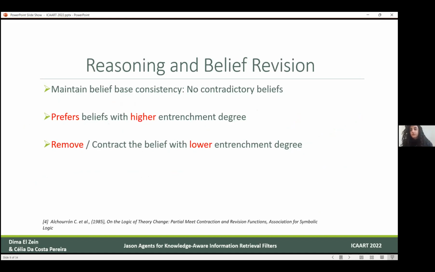Now, as in real life, when we are exposed to a lot of information around us, a lot of it could be contradictory. So I might read a document that says that the vaccine is effective and another document that says the complete opposite. The agents have to deal with such cases. We call those cases belief-based inconsistency, which in our case should not be accepted in the belief base. So we follow a well-known AGM belief revision algorithm that usually prefers the beliefs having higher degrees.